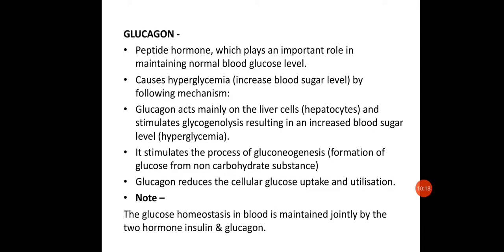Next is glucagon. Glucagon is also a peptide hormone. It's basically secreted by the alpha cells of the islets, and it also plays an important role in maintaining normal blood glucose level. It functions against insulin. Whereas insulin was responsible for decreasing the blood glucose, glucagon functions against it, increasing the blood glucose level.